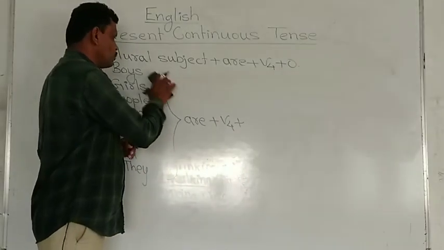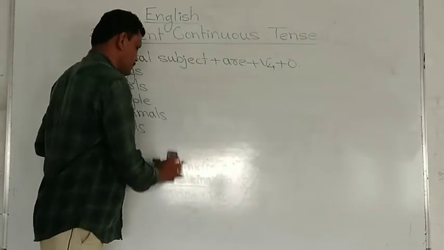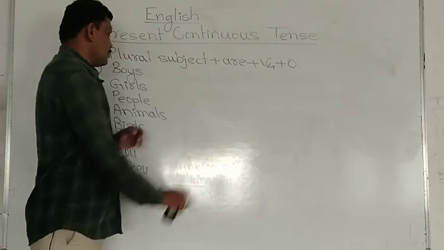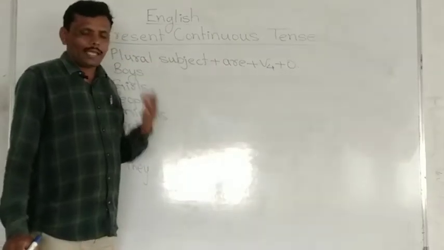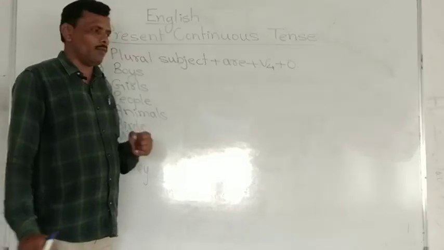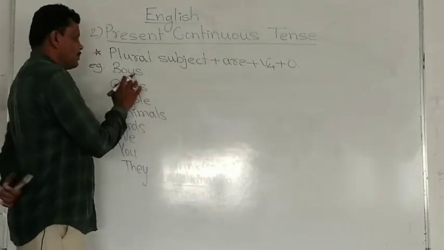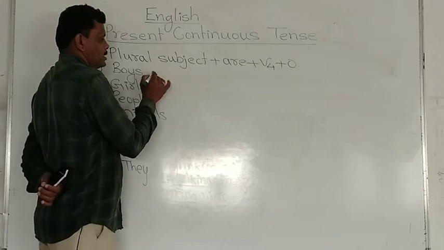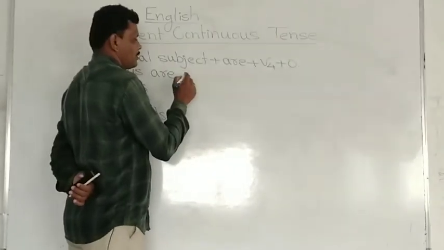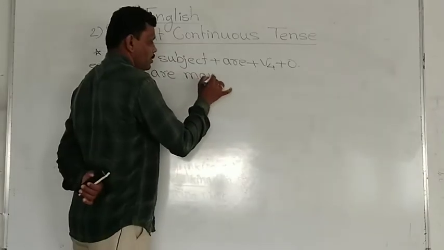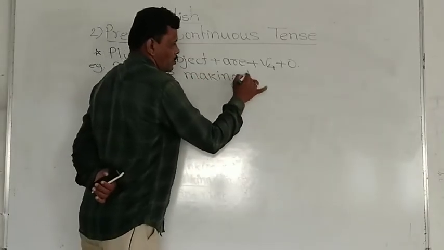See here, how can we make the examples? We have to show the examples that actions are going on at the time of speaking. For example, boys, after this boys, we have to use the auxiliary verb are. Boys are making toys.